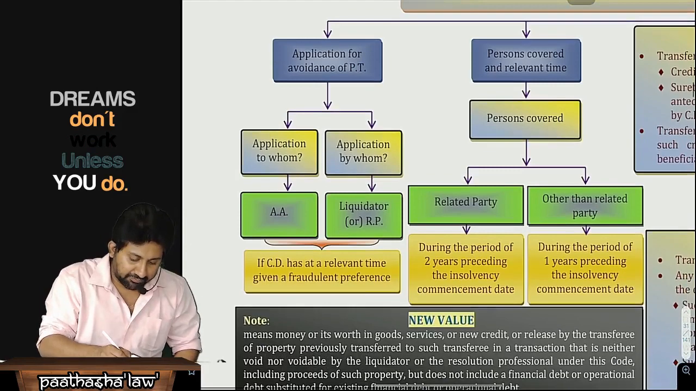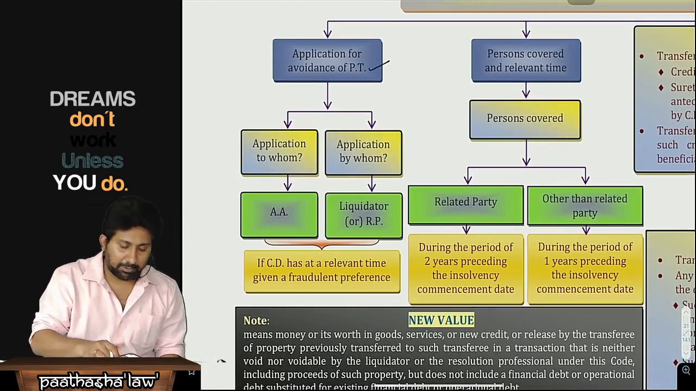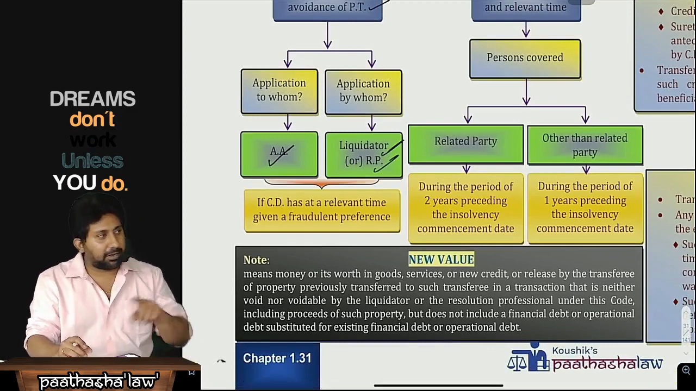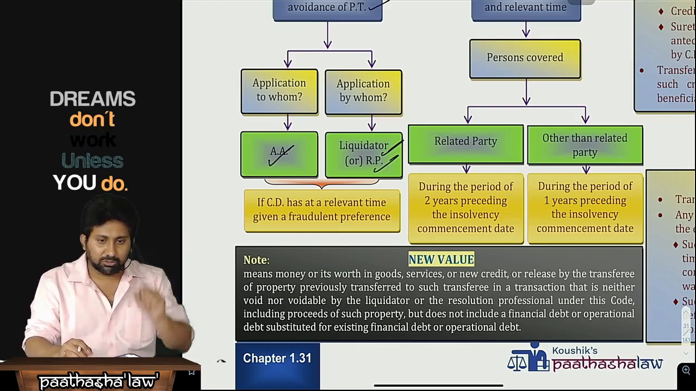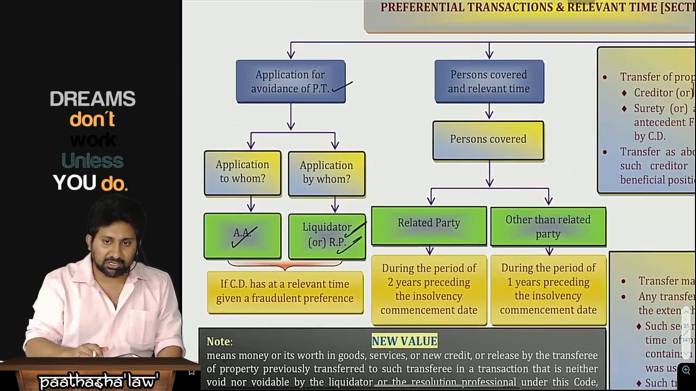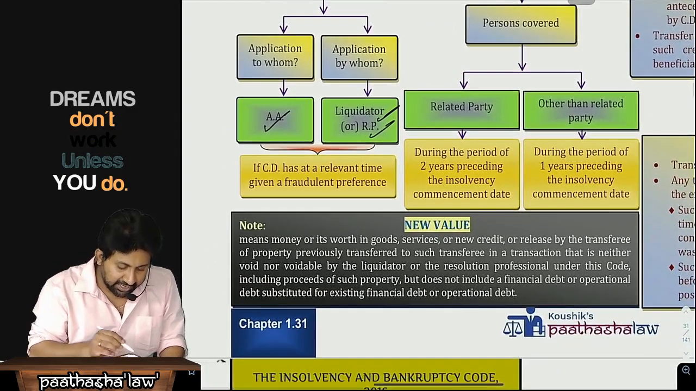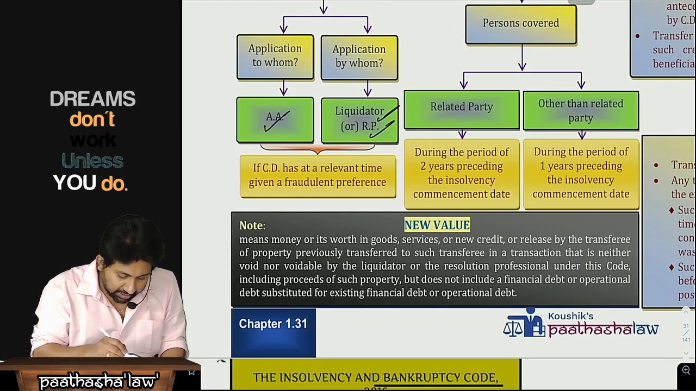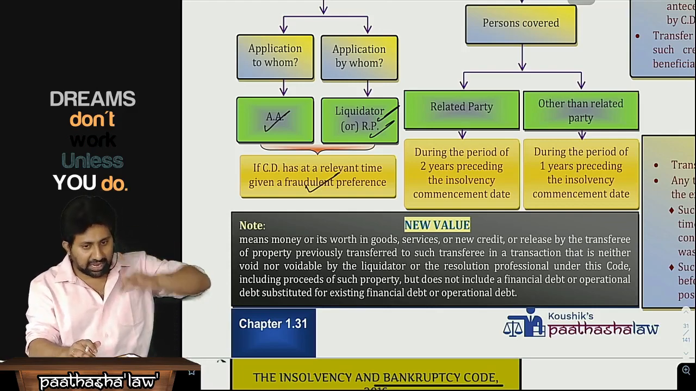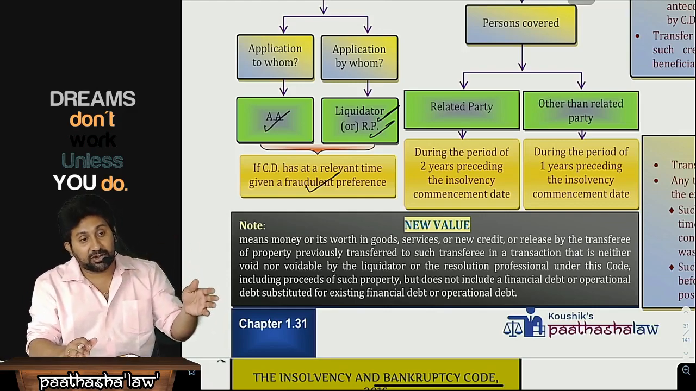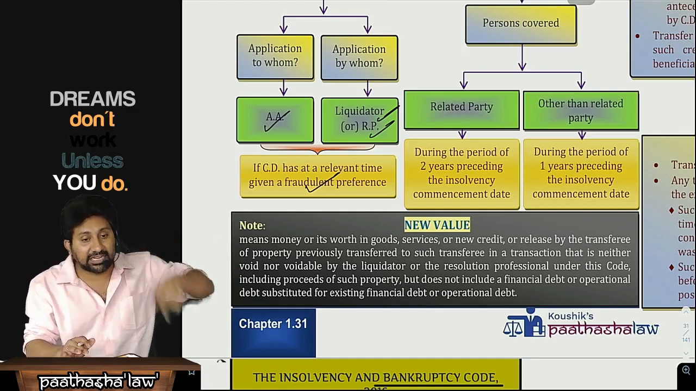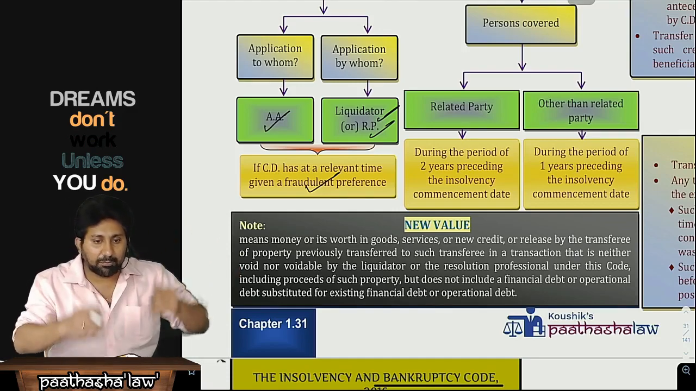Application for avoidance of preferential transaction. Application to whom? The AA. By whom? The liquidator or RP. RP can make it during CIRP, the liquidator will make it during liquidation. That means this application can be made even during CIRP, not just at the time of liquidation. If the CD has, at a relevant time, given a fraudulent preference, that means a preference given to one creditor beyond others, where if this creditor had not been paid at that time, and had been paid along with other creditors, he would have got a lesser value. So we are giving some higher preference to them.